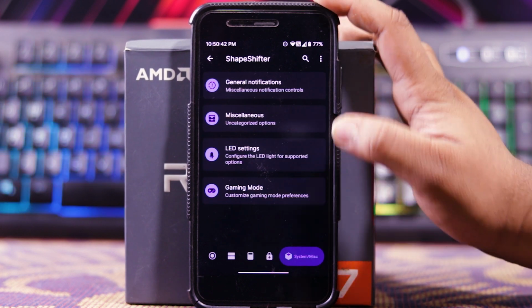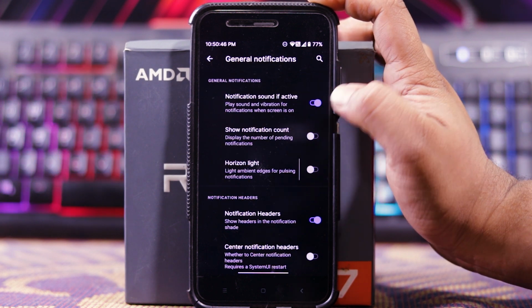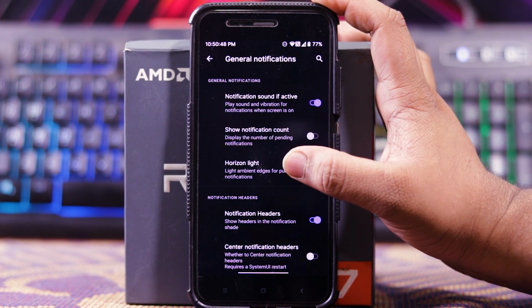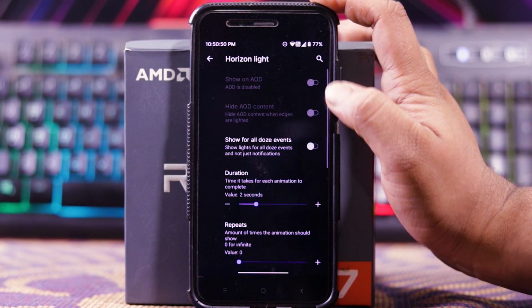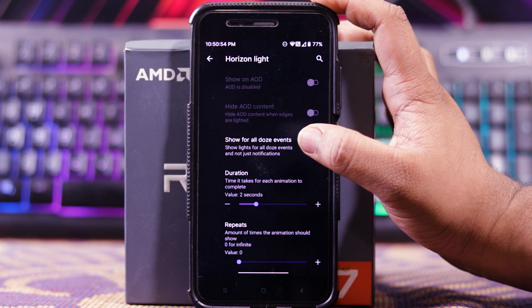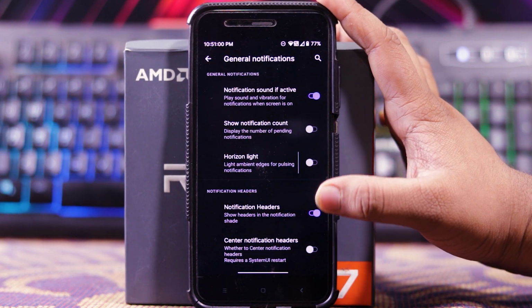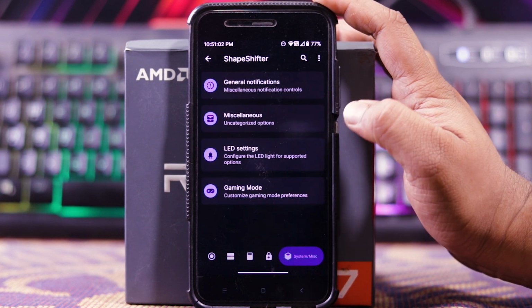Then in system and miscellaneous, you get general options. In this you get notification sound if active, show notification count, horizon light. In this you get show on AOD, hide on AOD content, show for all those events, duration, repeats, etc. Then you get notification header, center notification header, etc.